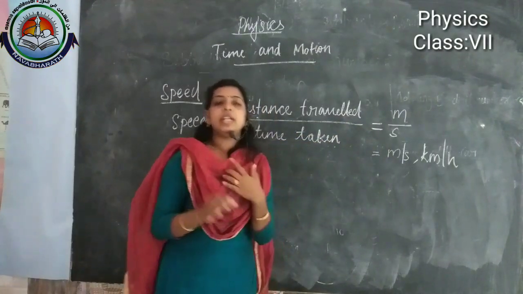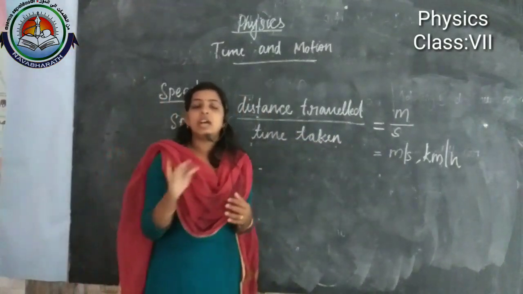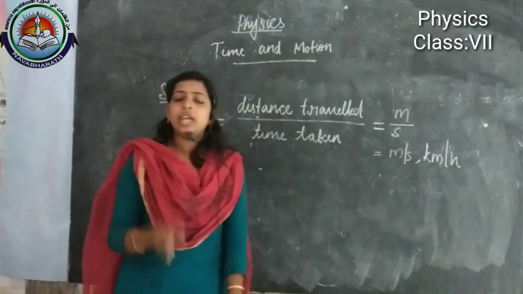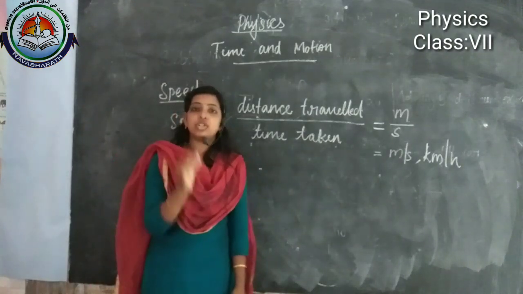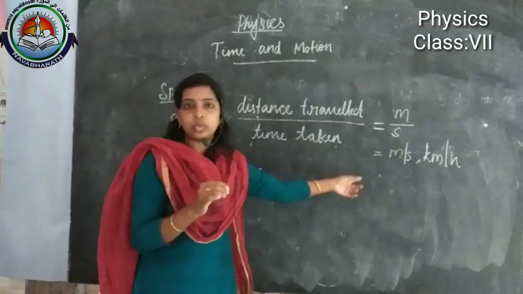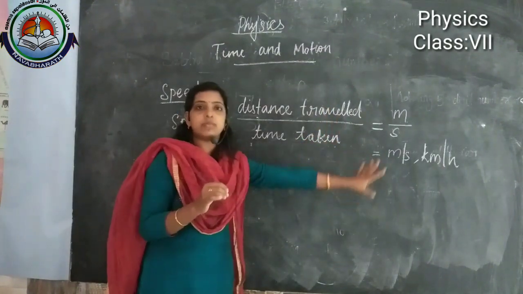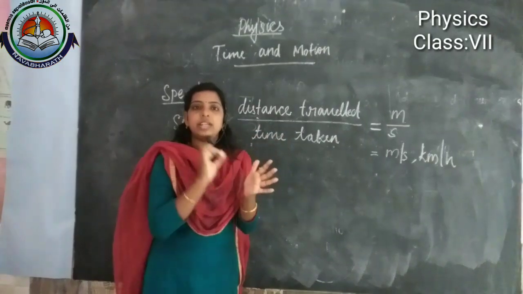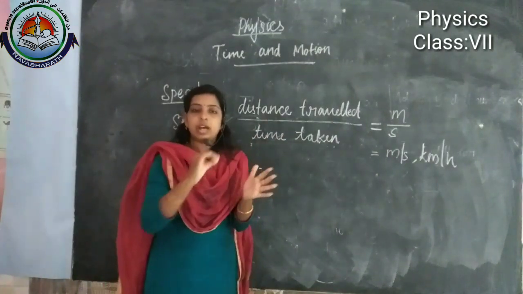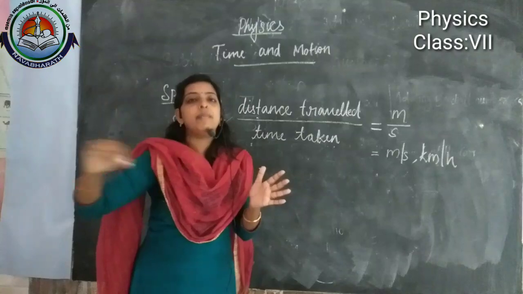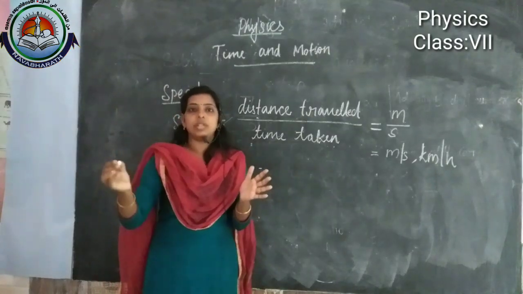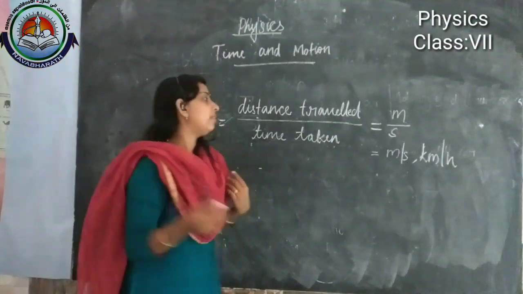And you remember, in this section we will learn various numerical problems. In all those cases we should write this unit at last, meter per second, correctly. If we are writing the speed, then at last we have to write meter per second or kilometer per hour. Okay, that we will explain.